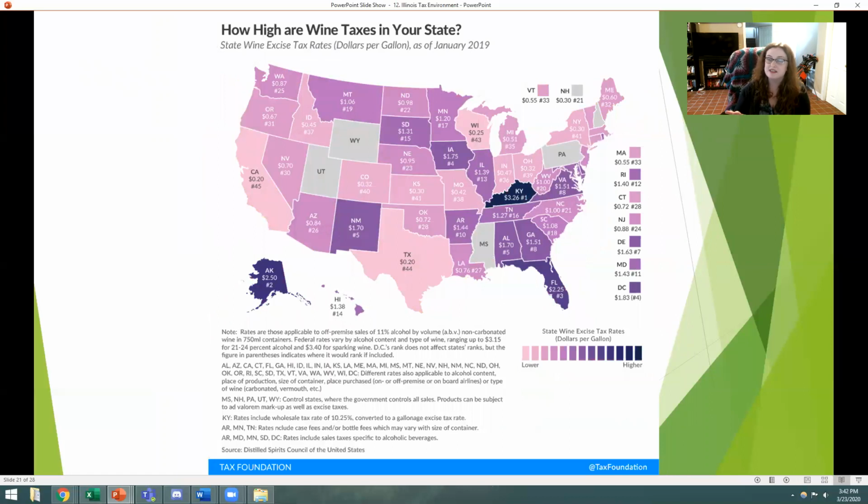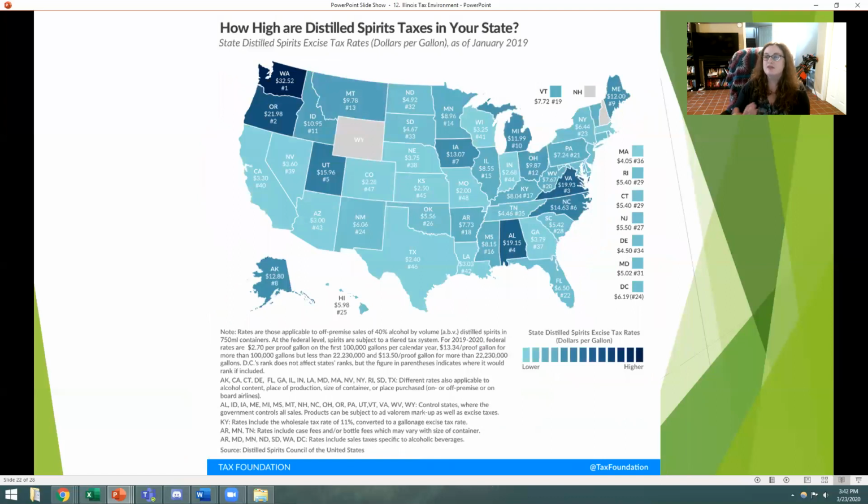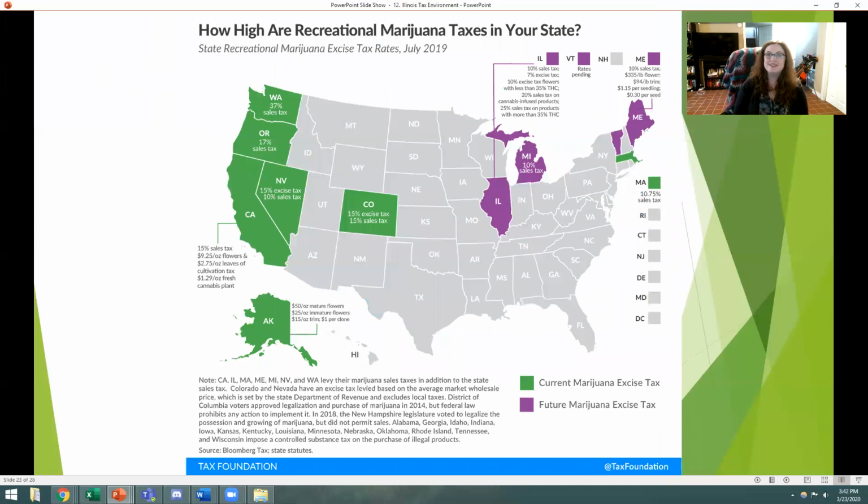So that's taxed at the same rate that we tax champagne, because champagne is a type of wine. That distinction is actually not made in a lot of individual states. But we also have distilled spirits, which we have a fairly high tax rate on that as well. For each gallon of liquor that's sold in Illinois, there's an $8.55 excise tax on it. What? That is so much.